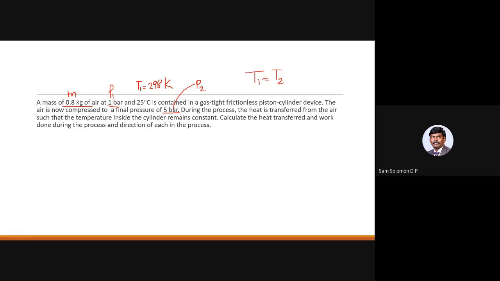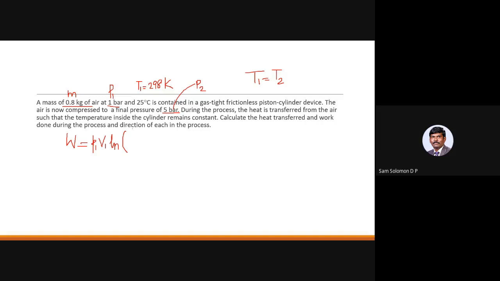We know for an isothermal process delta U is 0. So work done is equal to heat transfer. So you have to simply find out the value of heat transfer. So what is the formula for work done in case of an isothermal process? It is P1 V1 times ln of V2 by V1, but here V2 value is not given.